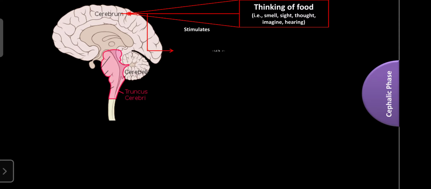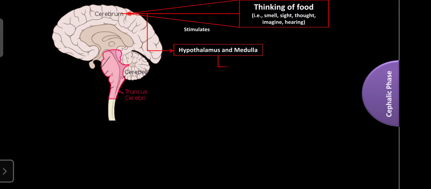Okay, due to seeing or thinking of food, the cerebrum is activated. It generates impulses, the person feels something and is ready to go and take food in the hotel, the kitchen or at home. That integrated message reaches the hypothalamus and medulla oblongata from the cerebral cortex or cerebrum.